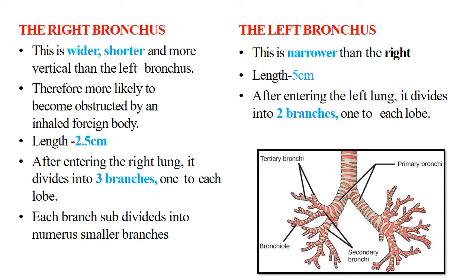Then the left bronchus is narrower than the right. You can see in the figure, the length is 5 cm. So the left bronchus is longer than the right bronchus but narrower. After entering the lung, it divides into two branches, one to each lobe. There are two lobes in the left lung, so it divides into two branches. So these are the differences between the right bronchus and the left bronchus.